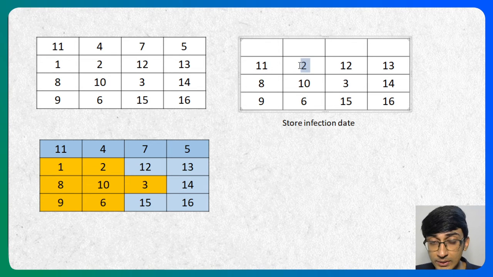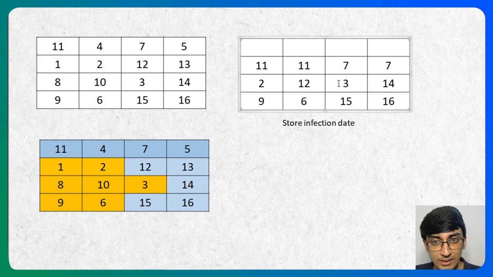Similarly for 2, the latest infection date we are going to get is 11. For 12, the latest infection date we are going to get is the maximum of 4 or 7 or 5, which is 7. For 13, the maximum infection date we're going to get is 7. For 8, the maximum infection date we're going to get is 2. For 10, the maximum infection date is 12. Wait, that's not right.